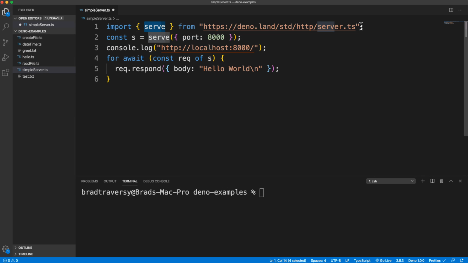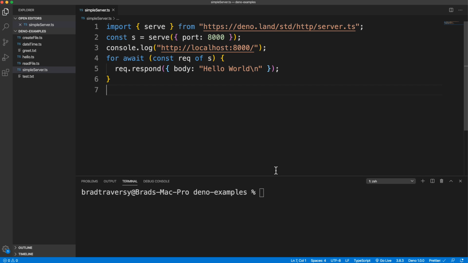So we're using serve from the server.ts file here, and we want to run it on a port, so we pass into serve an object with whatever port we want. We can console log server running or whatever. Then here we use this for await syntax to get our request object, and then we can add a response. So here we're awaiting the request of s, which is our server, and then request.respond, and then we can add a body value, which right here is just hello world.